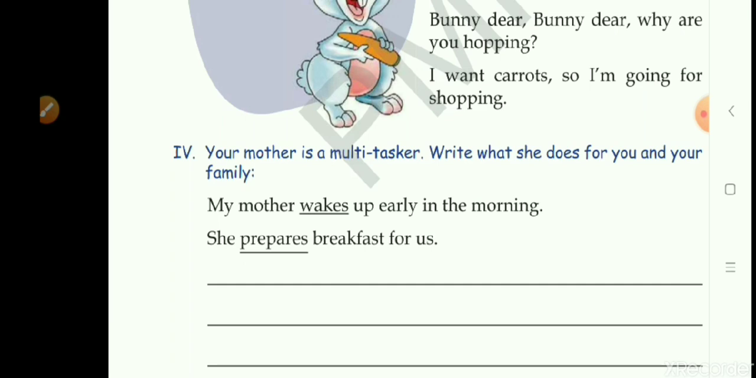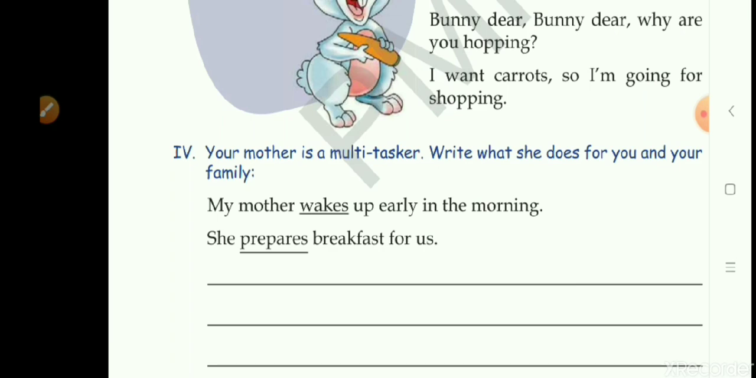She prepares lunch for the family. She prepares dinner for the family. And she often helps her children in their studies. Mothers often help their kids in their studies. They iron your clothes. They take care of the whole family, isn't it? And nowadays, because of the lockdown and maids not coming, they have to do a lot more work, like washing dishes also. So there are so many works which are done by mothers.